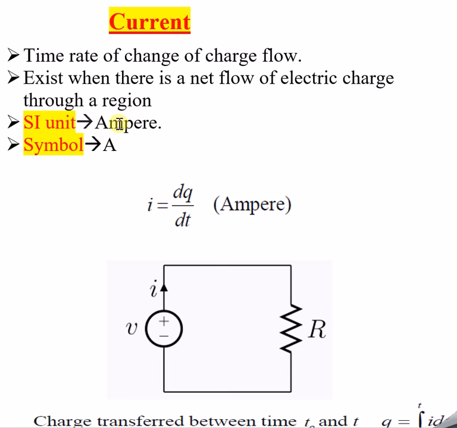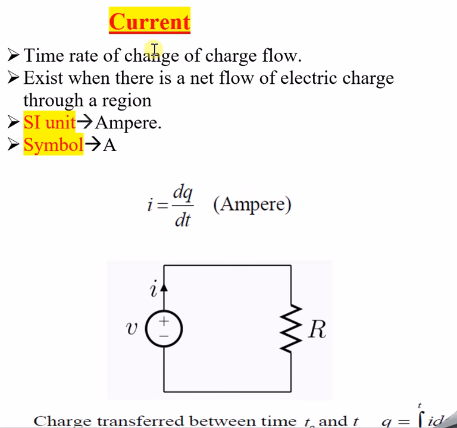Okay, so now we will try to understand. It is easy now. The SI unit of current is the ampere, and the symbol is represented by A. Now we will try to understand equation-wise, and circuit-wise too. This is the same circuitry which I explained in the previous voltage session. Now we will try to understand how this equation has arrived, if somebody asks.